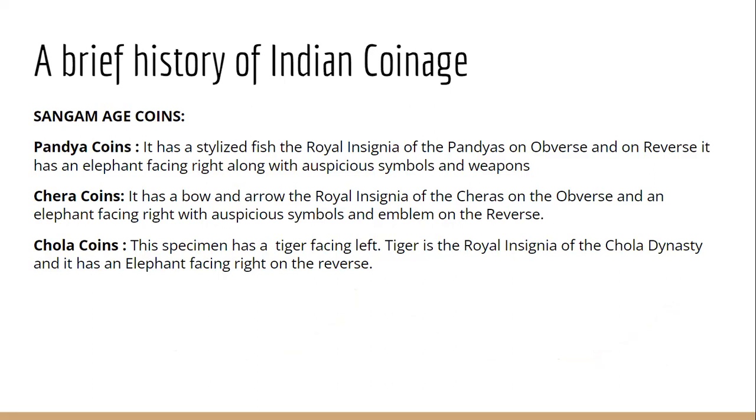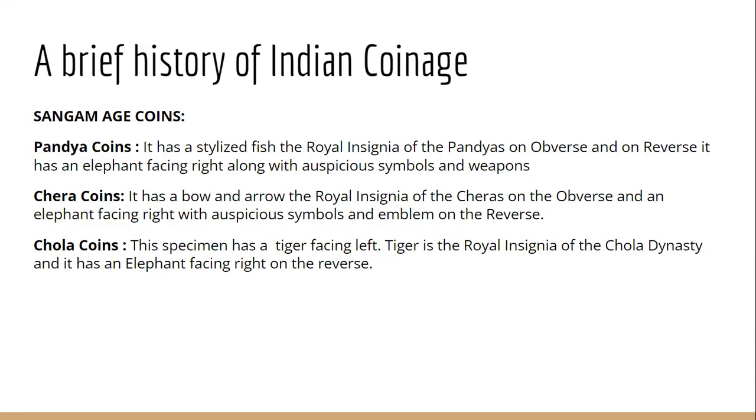Each of these dynasties had their own emblem, and we find their emblems depicted on their coins. For example, the Pandyas. The royal insignia of the Pandyas was the fish. So we find that on their coins, on the front side, there is a fish, and one common thing across these three dynasties is that on the reverse side there is an elephant.